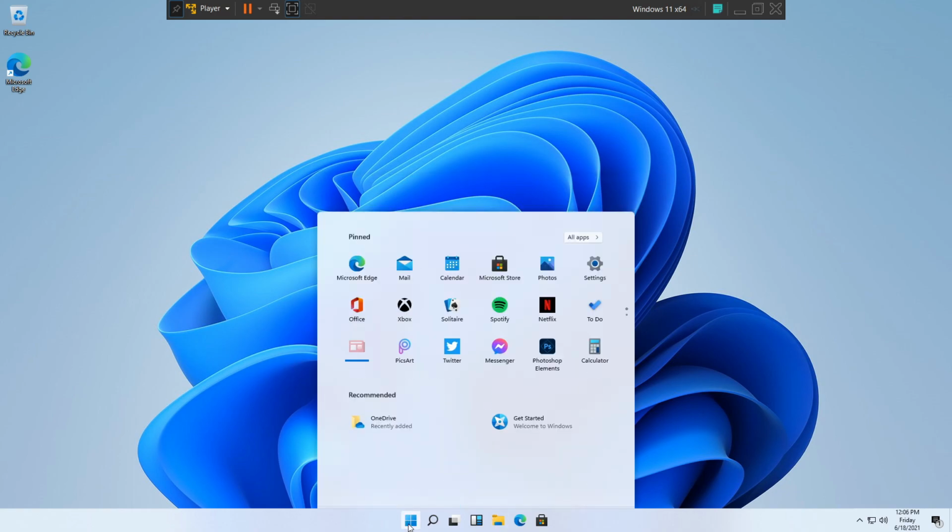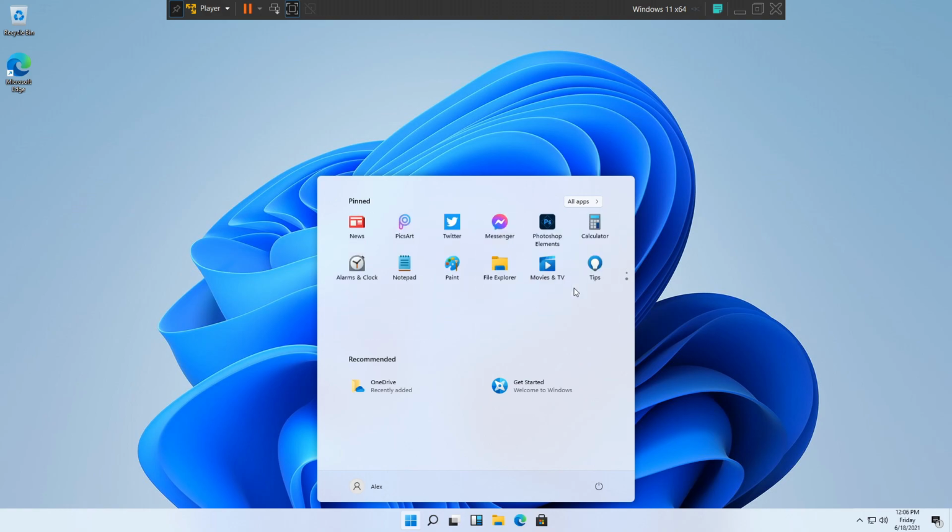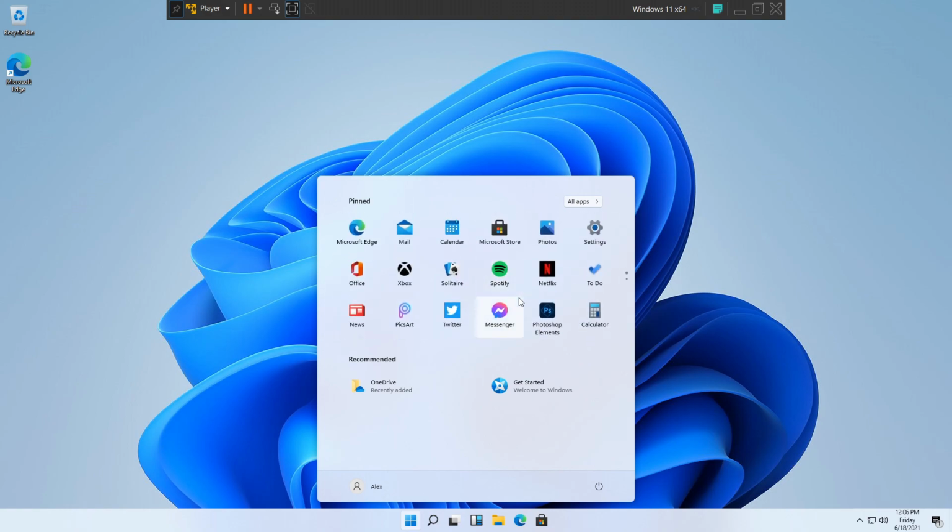So for the start menu, this is the start menu right here. They have added, from what I've seen, new icons, which I'm quite intrigued to see, especially in File Explorer. But yeah, these are not already installed apps, but if you click on top of it, it's gonna start installing the apps. So these apps right here are not already installed, but if you click on it, it's gonna start installing. And yeah, it looks quite good right here, but I do not really prefer it. I prefer the Windows 10 start menu, which has the live tiles and all of that.